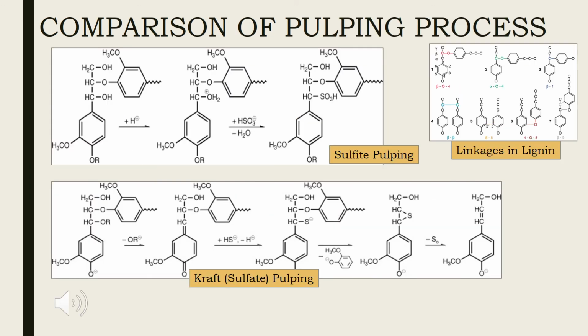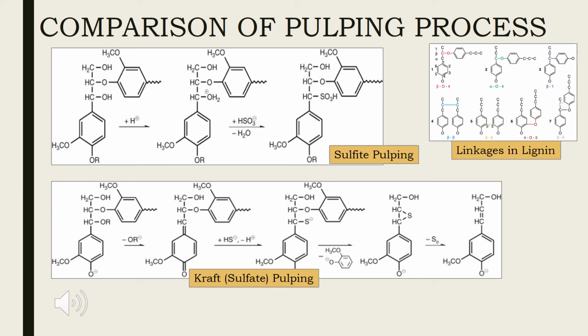In principle, there are two types of lignin. These are sulfur containing lignin and sulfur-free lignin. Soda pulping is sulfur-free pulping process.